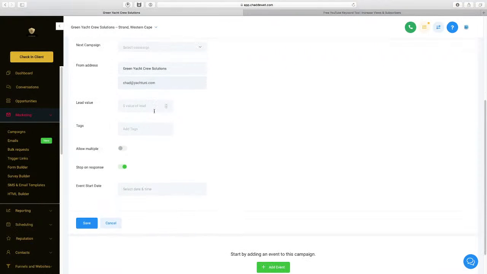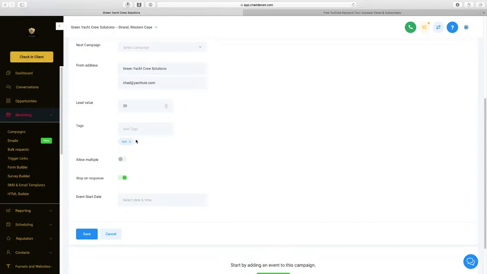Lead value: if I were to get a client, how much would they be worth? Let's call it $20. And add a tag. We'll add a tag. We'll call this tag test, just as an example, so you can see what I mean. You create your own tags.